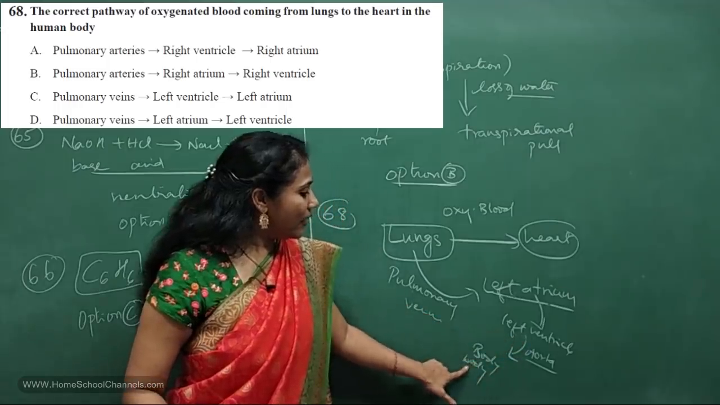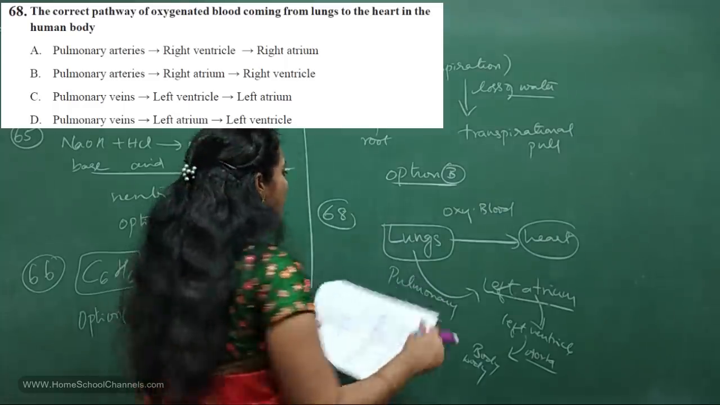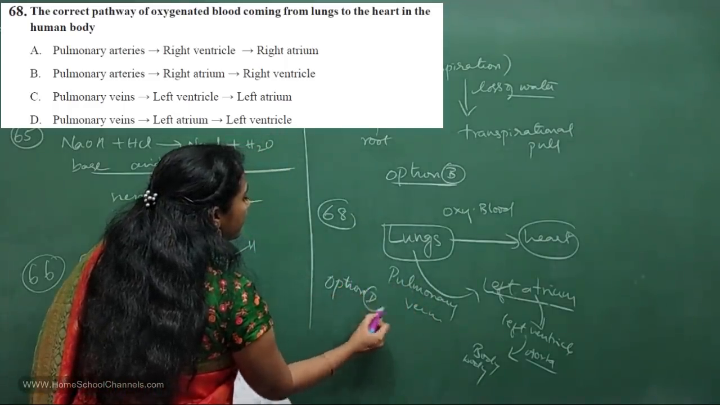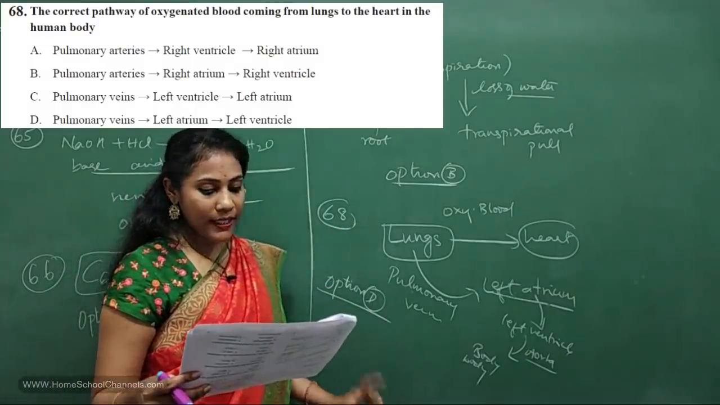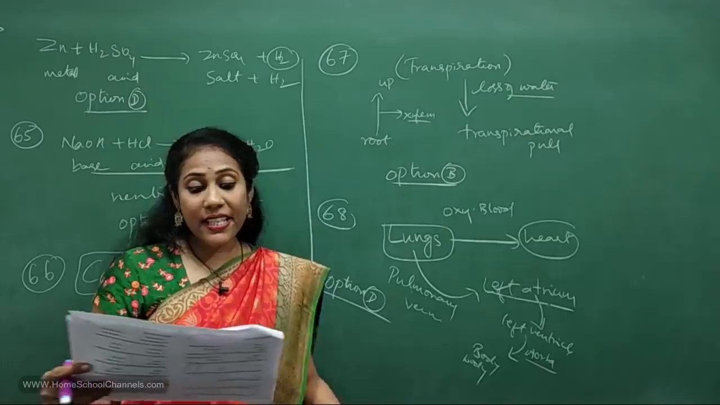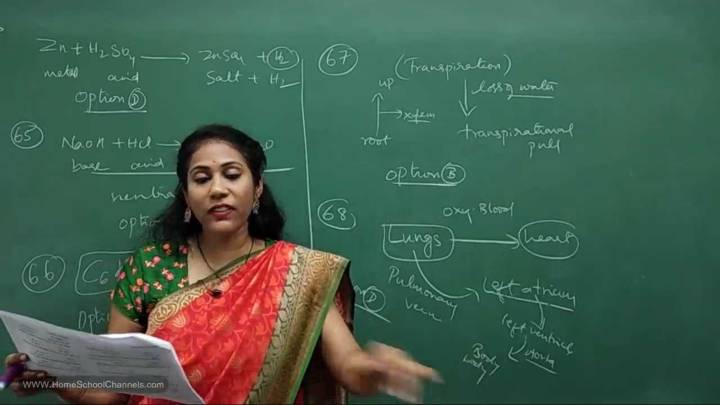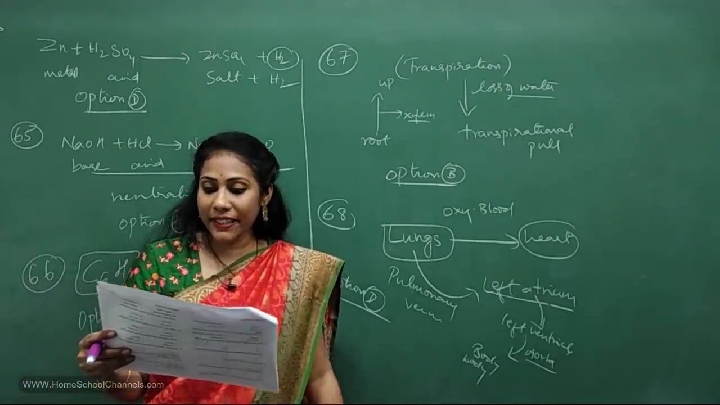From the left ventricle, blood will reach all body parts, right? So option D is the correct answer for the 68th question. Fine. See, actually we started biology questions from the 67th question onwards, biology related questions have started, as you observe.